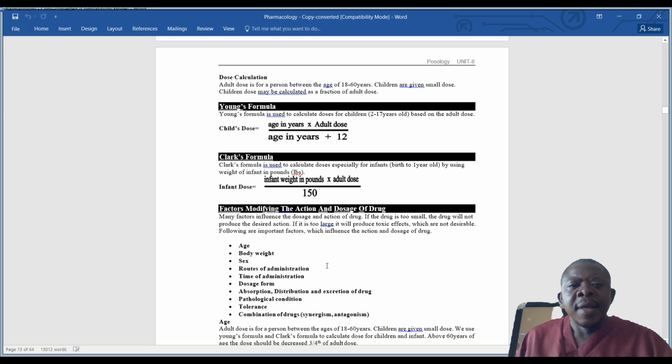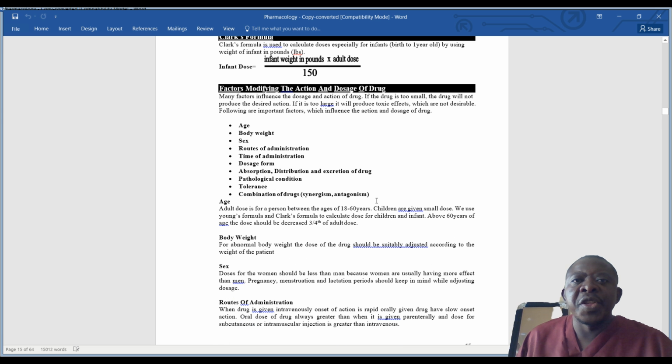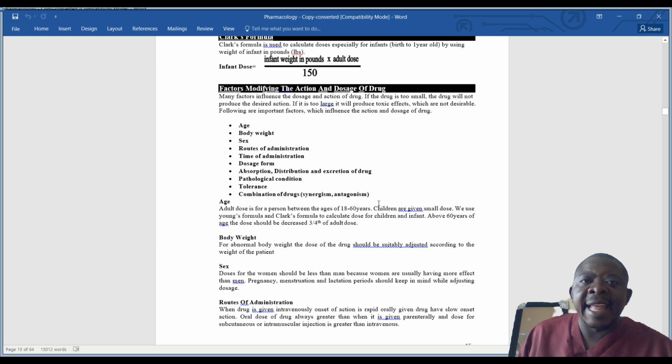So now let us look at factors modifying the action and dosage of a drug. Many factors influence the dosage and action of a drug. If the dose is too small, the drug will not produce the desired action. If it is too large, it will produce toxic effects, which are not desirable. So the following are important factors which influence the action and dosage of a drug.